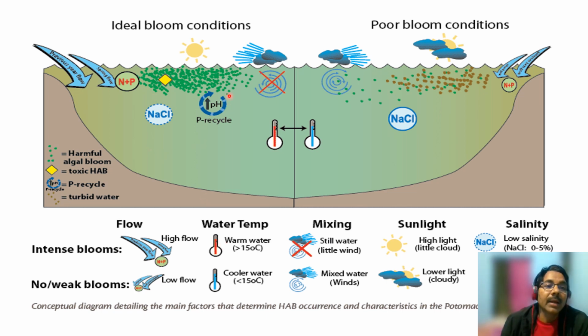This is the ideal condition for blooming of Microcystis, so that Microcystis growth is very luxuriant. And a weak or poor bloom condition is low N and P, meaning nitrogen and phosphorus should be low, low temperature, high mixing of the water, cloudy or low light, and high salinity, that do not allow this Microcystis or this cyanobacteria to grow faster.